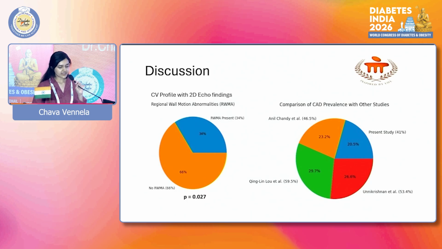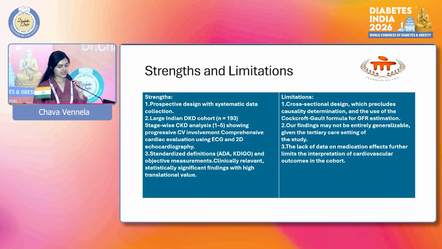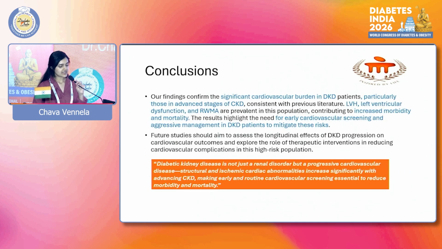Coronary artery disease was prevalent in 41%, slightly lower when compared to other studies, which could be due to our stricter criteria for defining IHD patients, as we didn't include the patients with LVH alone. Our study limitations are that it was a cross-sectional design, and we used the Cockcroft formula for GFR estimation. Our findings may not be entirely generalizable given the tertiary care setting of the study and the lack of data on medication.